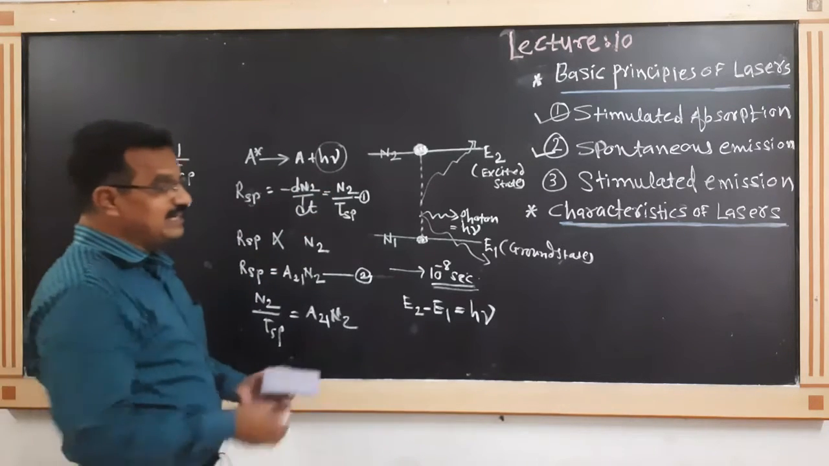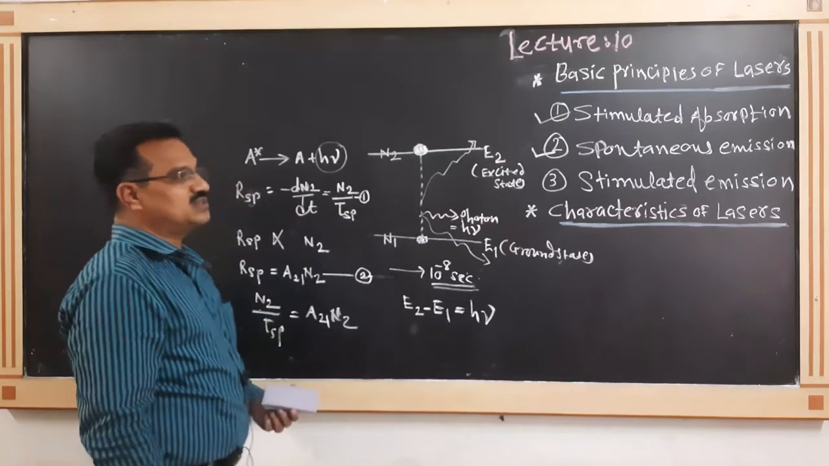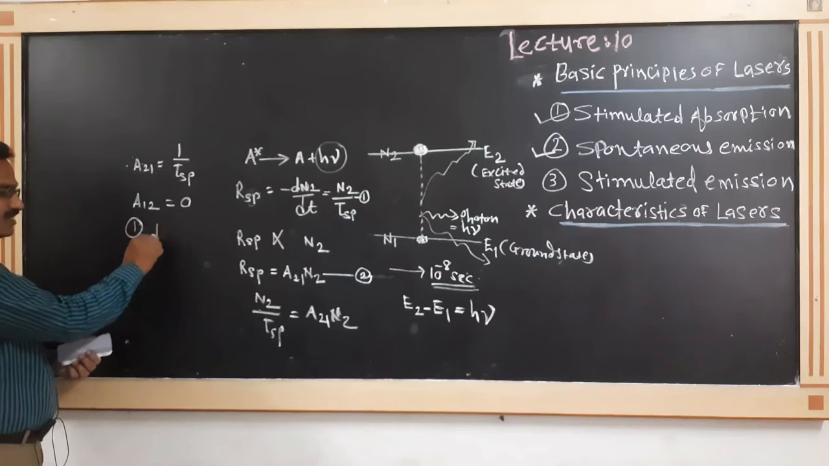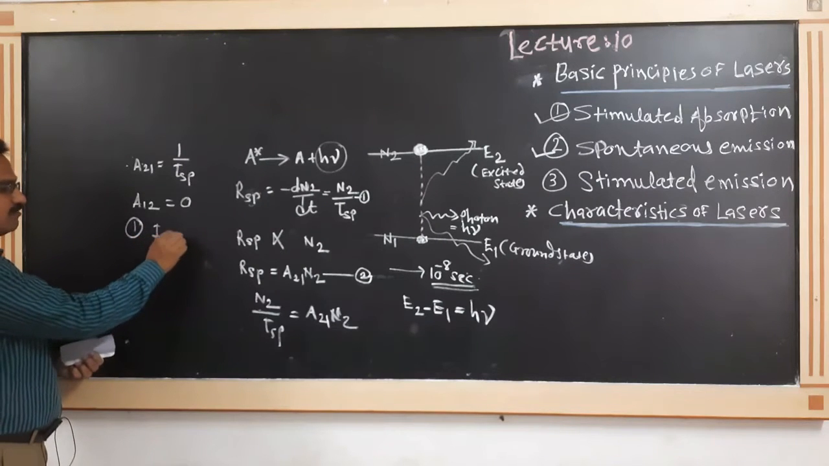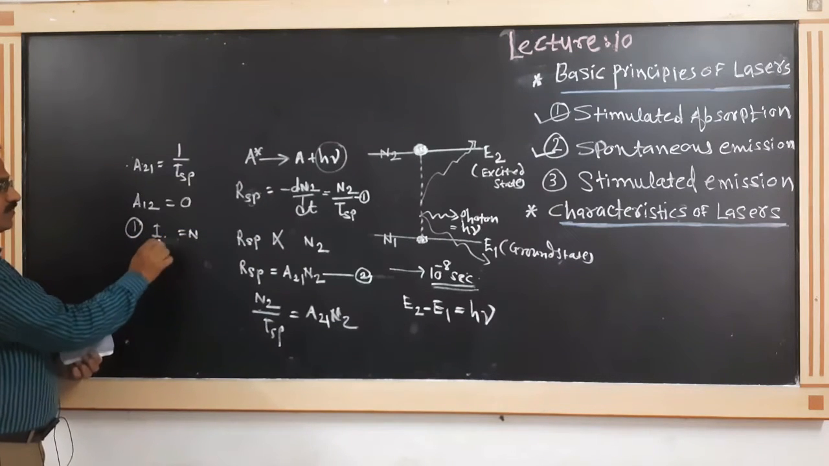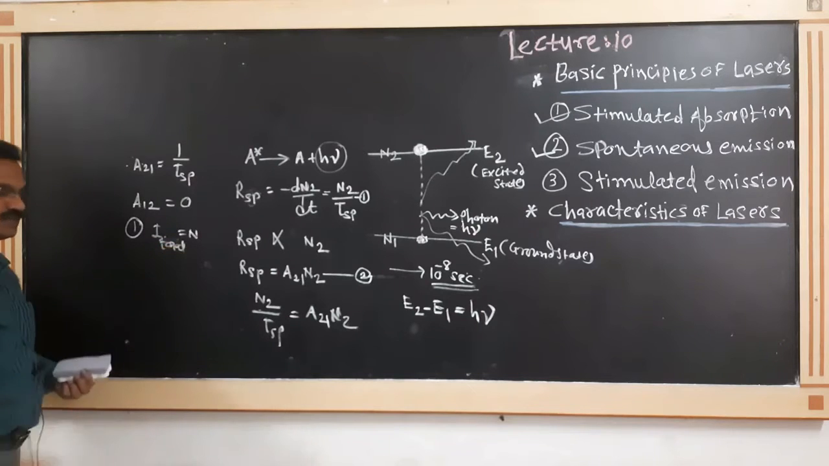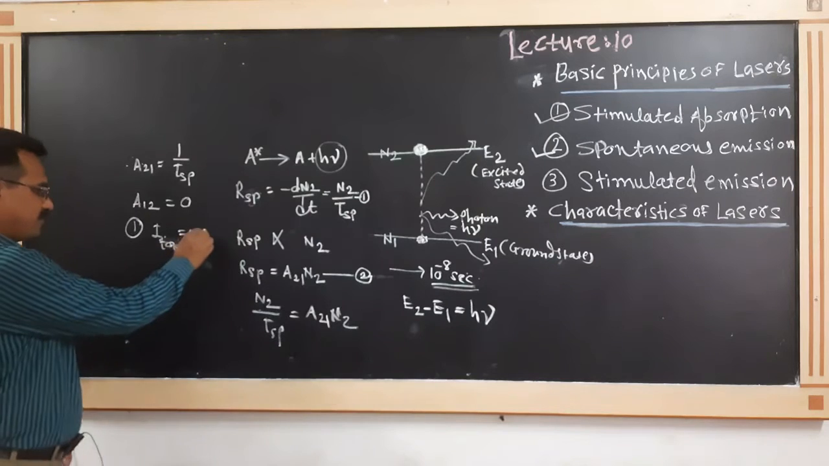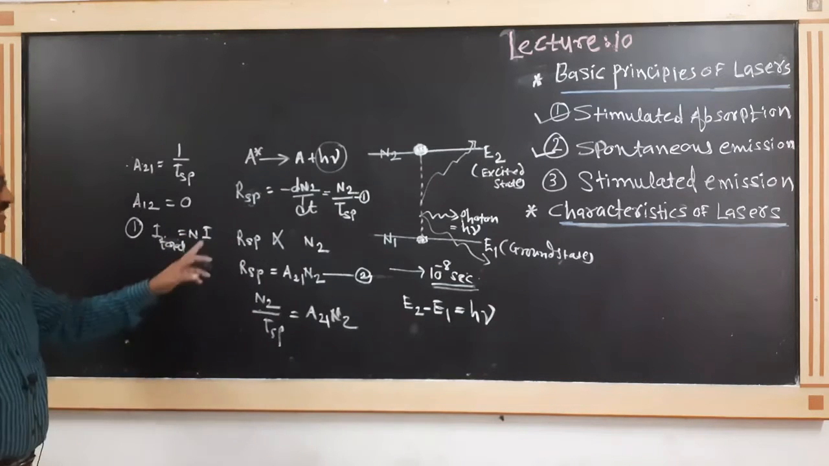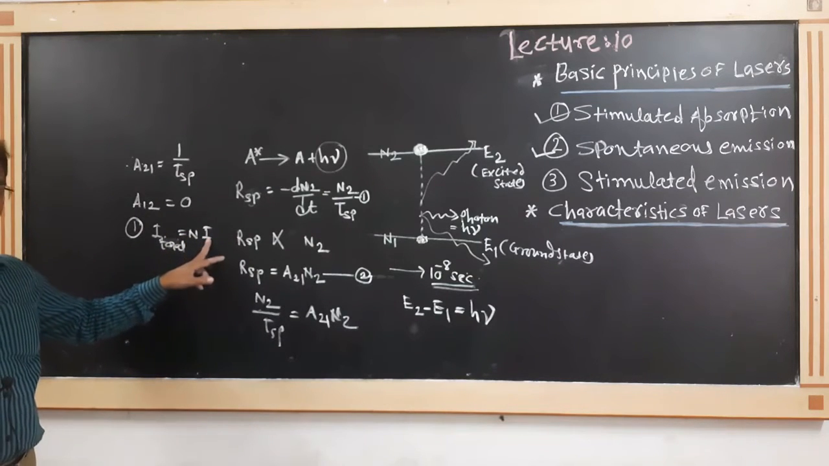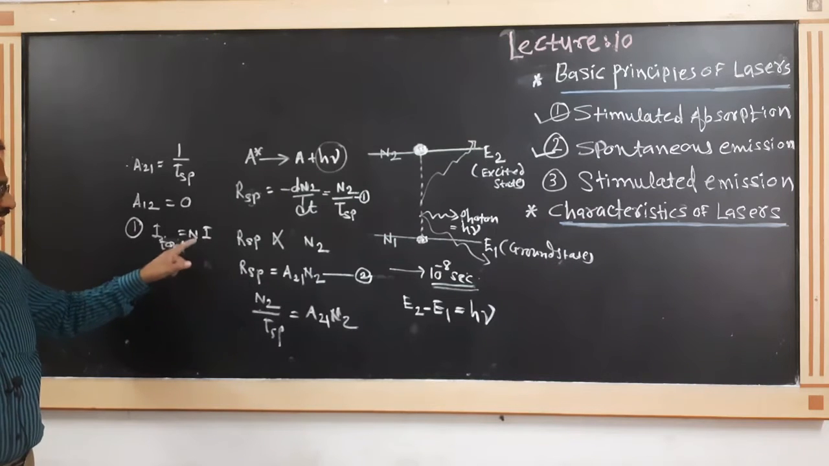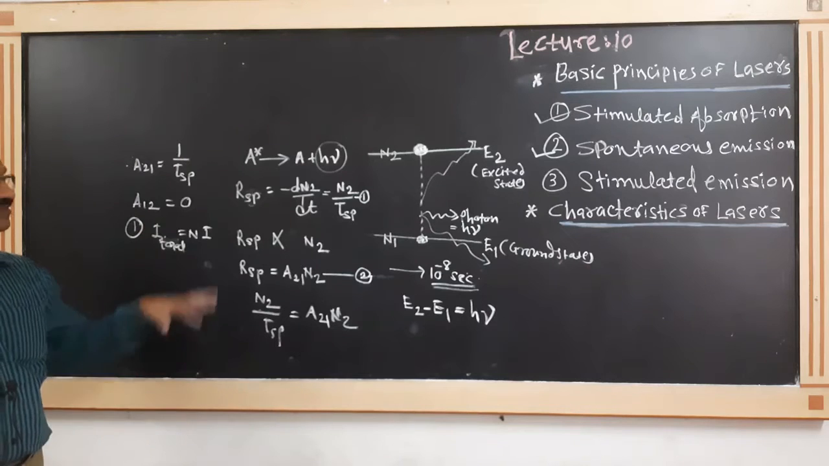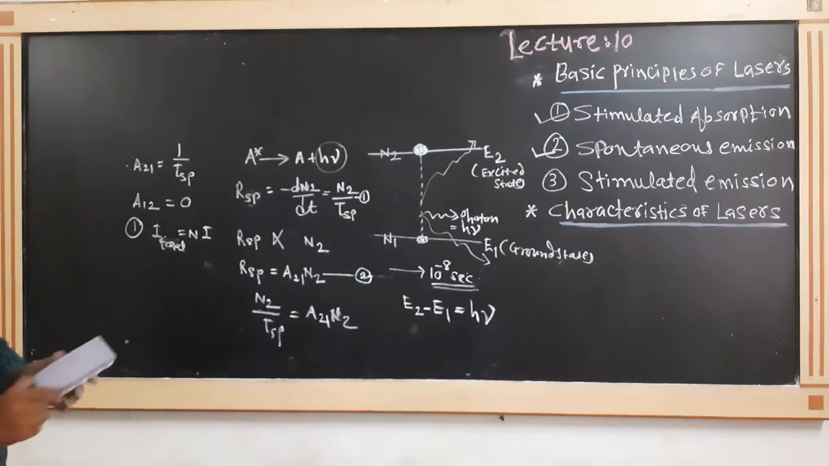Again remember that the total intensity of light in spontaneous emission must be equal to N multiplied by I. Here I is the intensity due to a single photon, and N represents the number of photons. This is the total intensity by spontaneous emission.